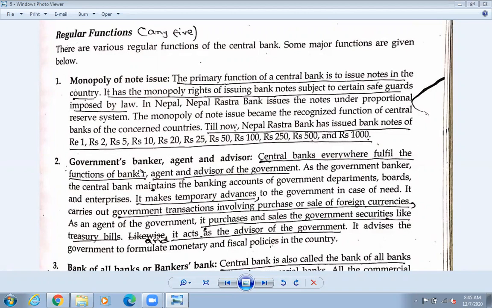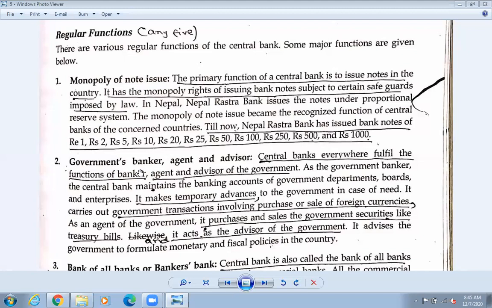So how do they issue, how are they permitted to issue the notes? First of all we need to have some security like gold, silver. Whatever amount we intend to issue, say 5 crore, for 5 crore we need to deposit security in that place. We cannot say let us make 50 crore of notes and I will give 500 rupees, it does not work like that. For 5 crore, we need to keep the security of 5 crore itself. The note is exchanged against the value of gold, and who does this? The NRB.